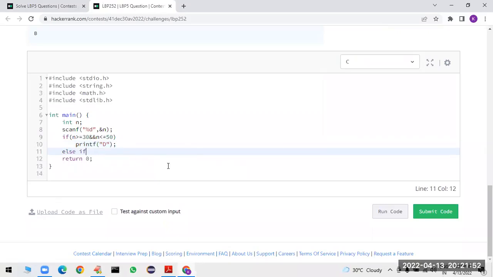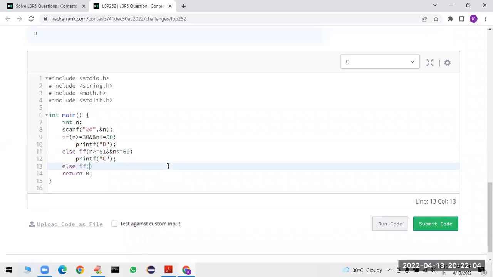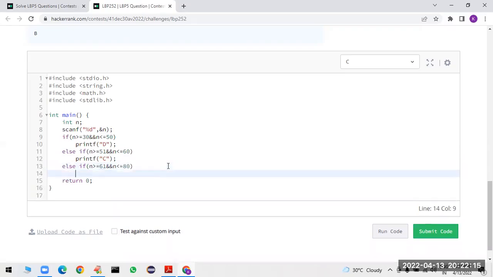Else, if the value of n is greater than or equal to 51 and the value of n is less than or equal to 60, I want to assign the grade as C. Else, if the value of n is greater than or equal to 61 and the value of n is less than or equal to 70, sorry, not 70, 80 they have given. If it is the case, then I want to print the grade as B.